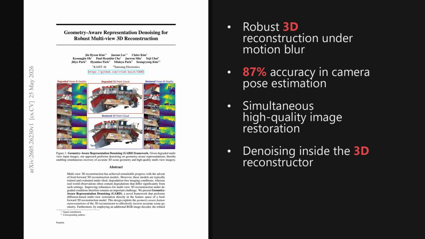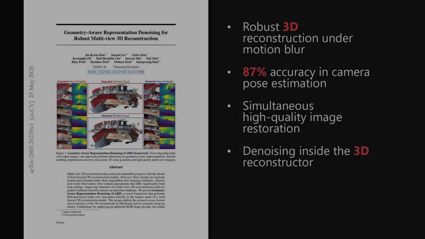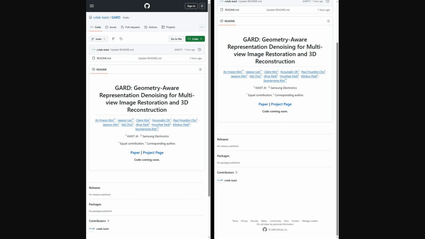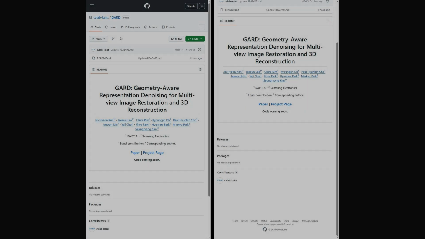We will see how this method performs denoising directly inside the model's intermediate feature space, and why this design choice is such a game changer. For those interested in the implementation, the authors have shared their code on GitHub.